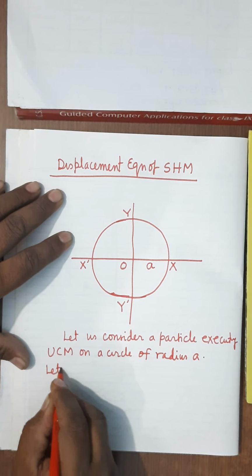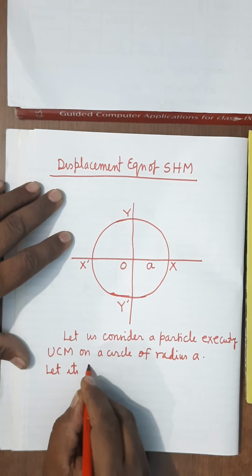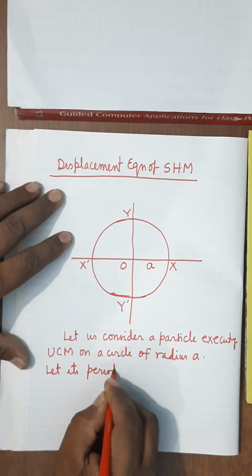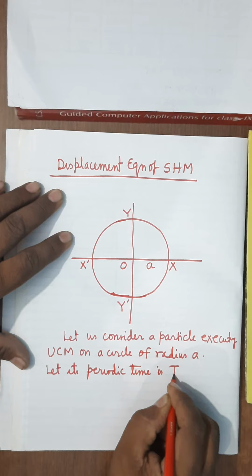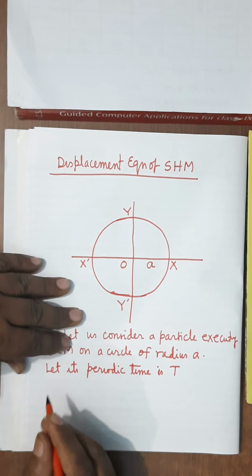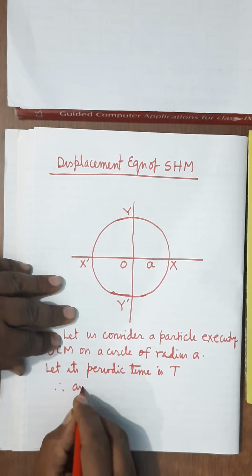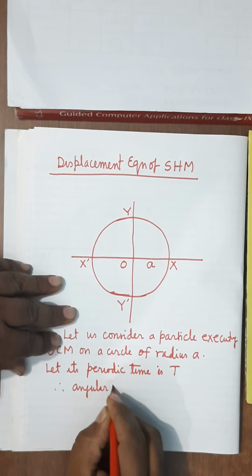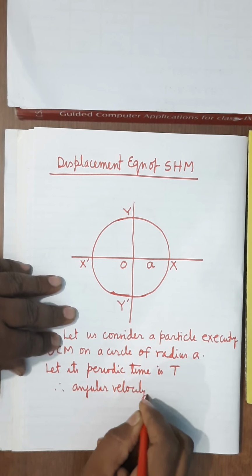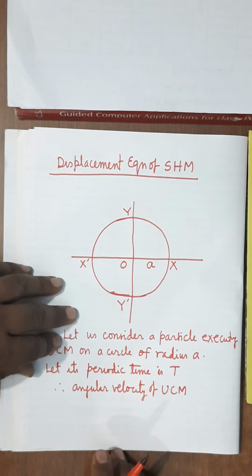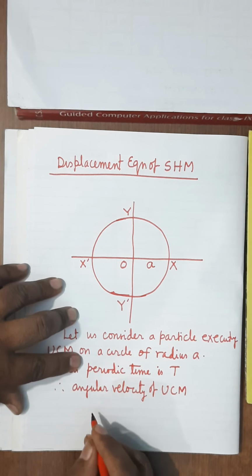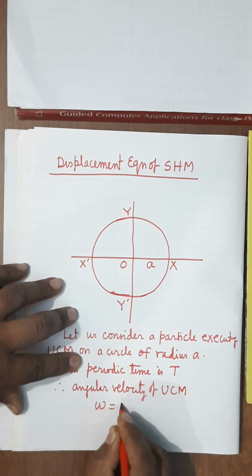Let its periodic time be T. Therefore, the angular velocity of UCM. In the derivation, if it is asked, then you will write exactly in the same way. That is why I am writing here. Angular velocity of UCM will be equal to omega equals 2 pi upon T. Is it clear?